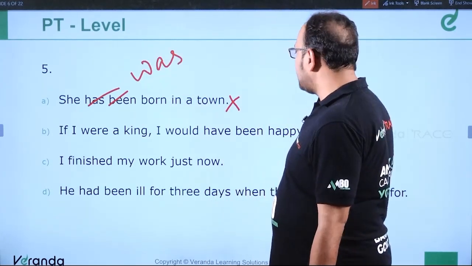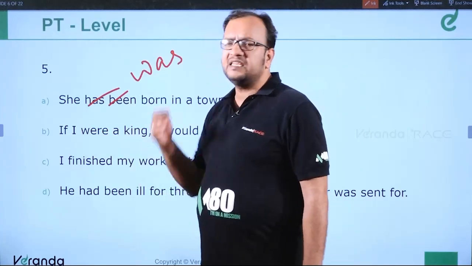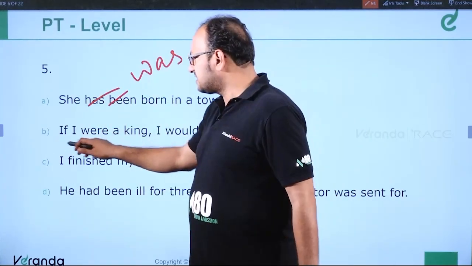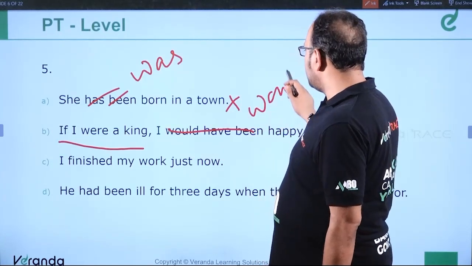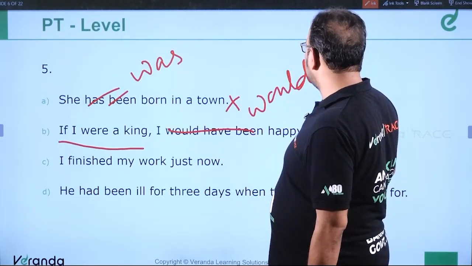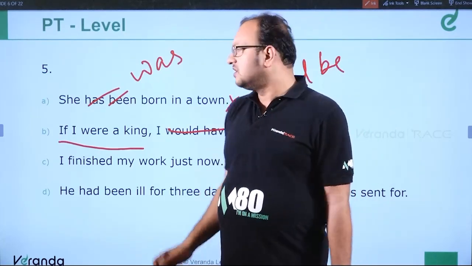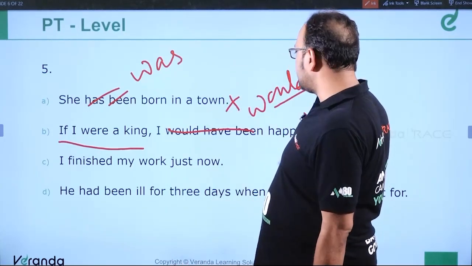If I were a king, I would have been happy. See, it's an unrealistic case. So if I were a king is right, but this should be would be happy, because the structure says, if I were a bird, I would fly. If I were a king, I would be happy. So this is also incorrect.